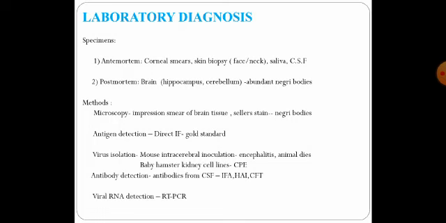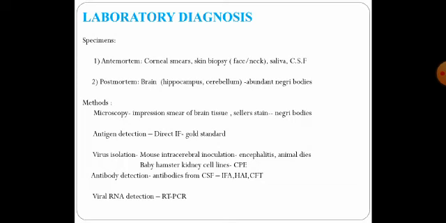The specimens that can be collected in a case of rabies depend on whether the individual is still alive or has died because of rabies. So it is known as ante-mortem, that is before death, and post-mortem is following death. In the ante-mortem cases, the ideal samples of choice are the corneal smears, as the virus is shed from different secretions, so we can take accordingly. So the corneal smears, the skin biopsy, that is from the site of bite, saliva, and also the CSF fluid.